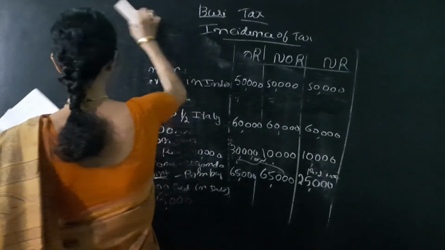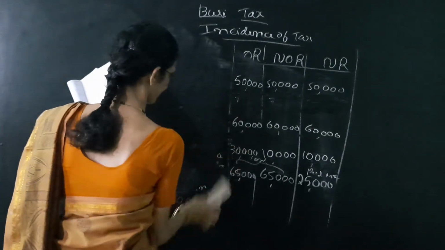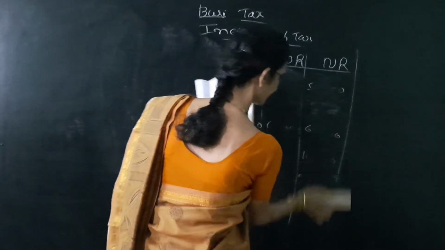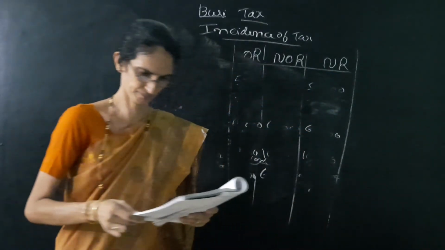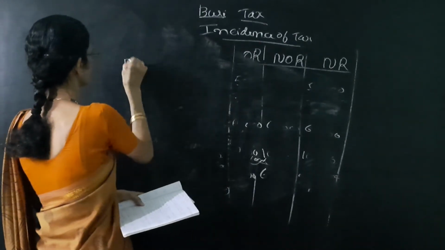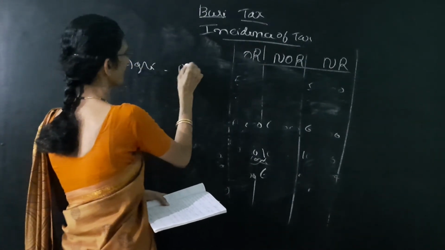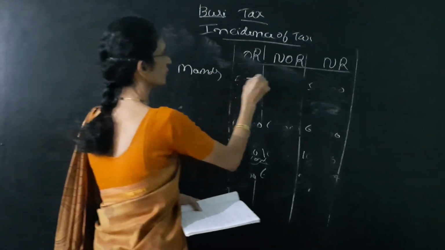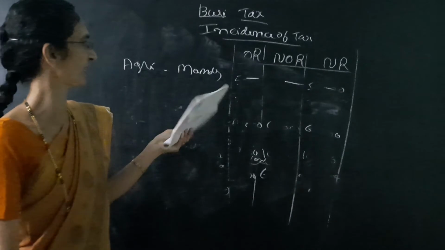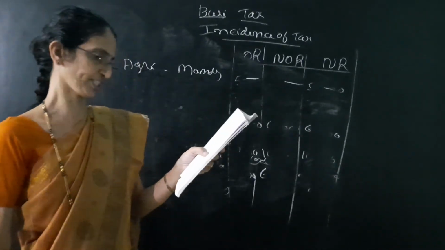Next we can see income from agriculture in Mandya. So agricultural income in Mandya means in India. So agriculture in India is fully tax free. So 3 columns dash dash dash.